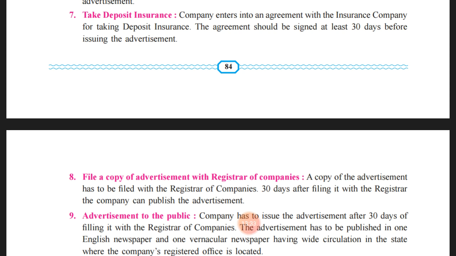The National Company Law Tribunal and SEBI will take strict action against the company and the people who are responsible for repaying the deposits, and accordingly they will delist the company from the stock exchange, and all the board of directors will be blacklisted. They will be put behind bars. A fine of 1000 rupees per day will be charged on them, so various negative things will happen against the company, and because of that reason the company will take the deposit insurance.